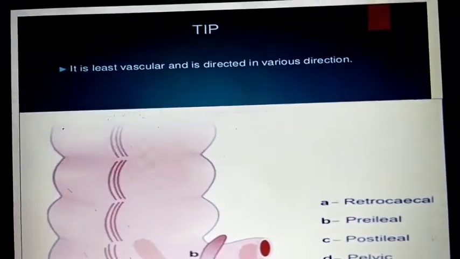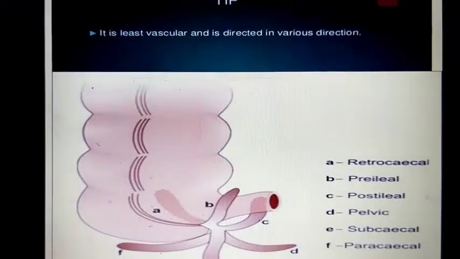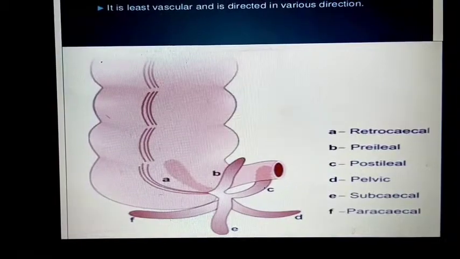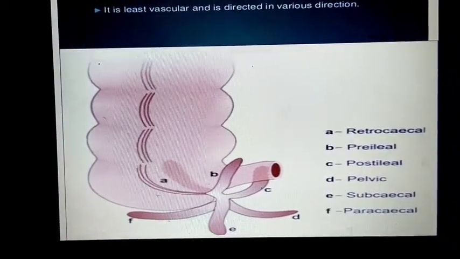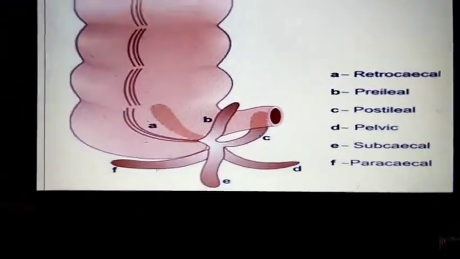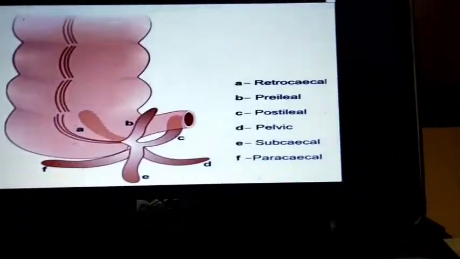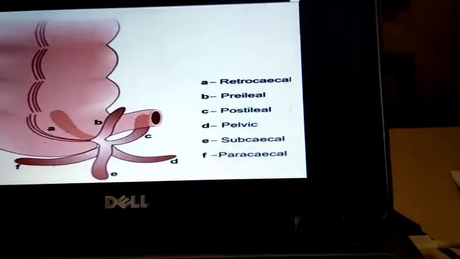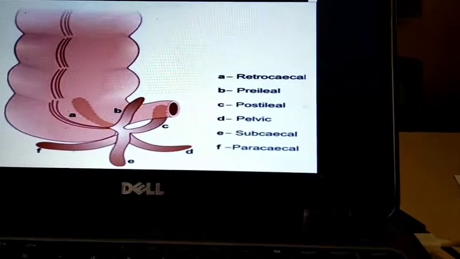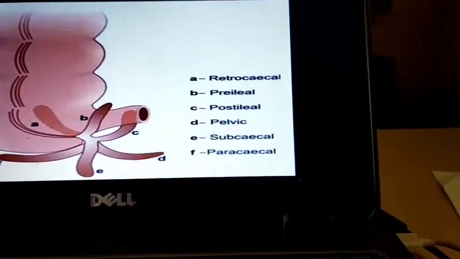Now we can go for the tip of the appendix. It is least vascular and it is directed in various directions. There are 6 positions of the tip of the appendix. According to the position of the tip, we decide the type or position of the appendix. Retrocecal is very important. Retro means behind. Cecal means cecum.